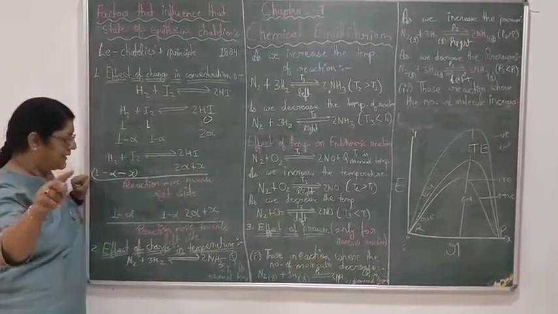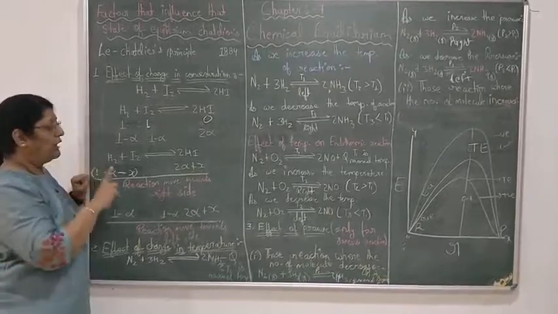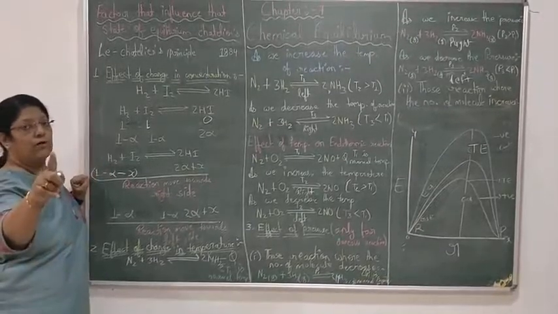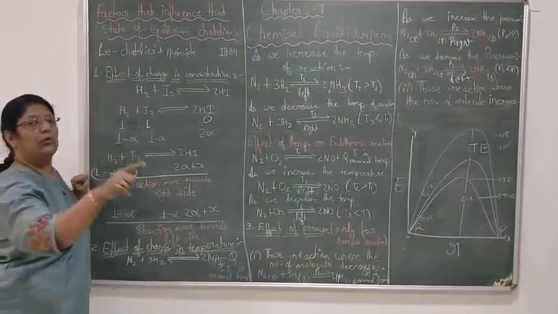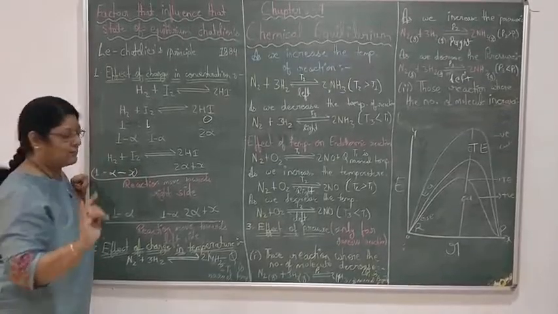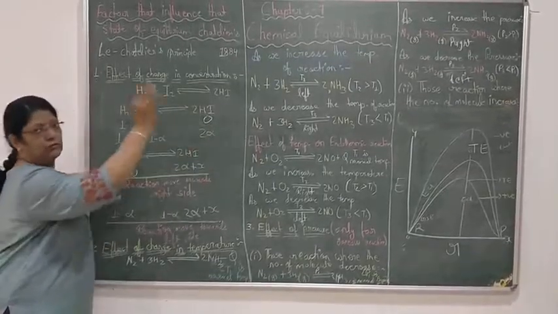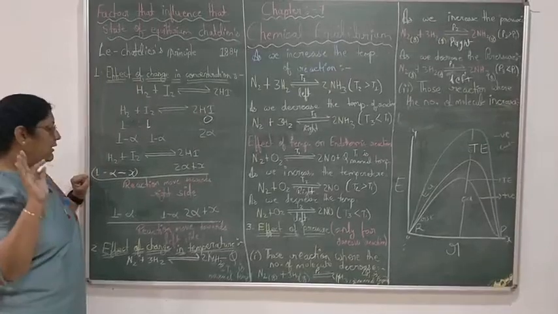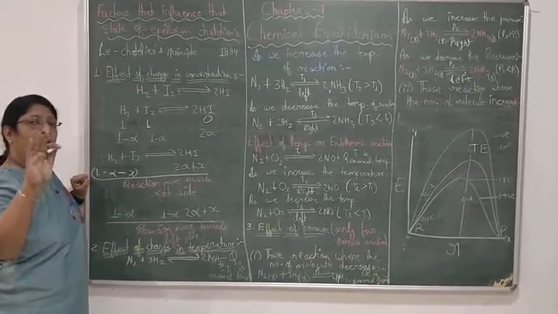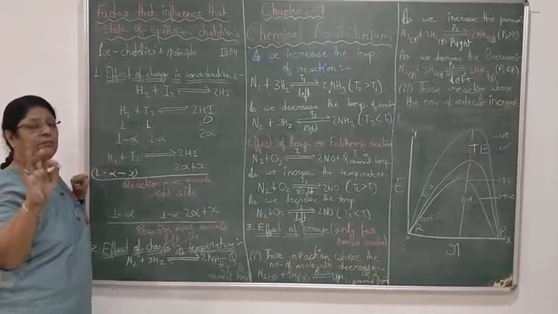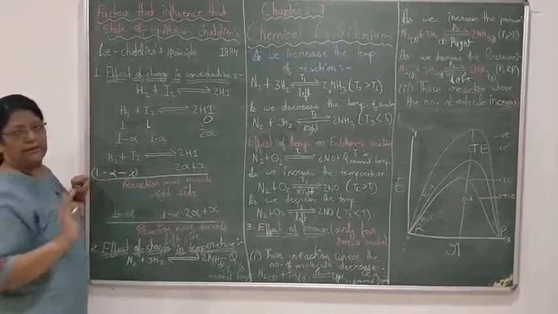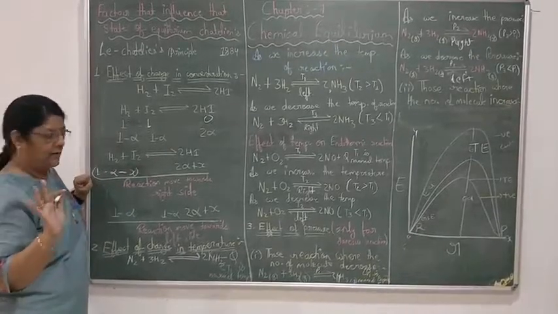Why right side? Because equilibrium always moves towards the side where the formation of product is more. Until the equilibrium and Kc are neutralized again, the reaction will go on towards the right side.